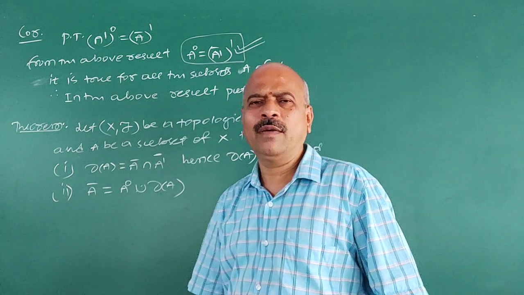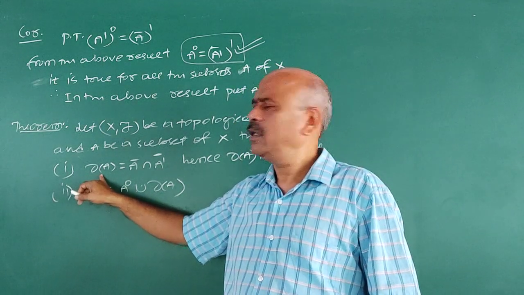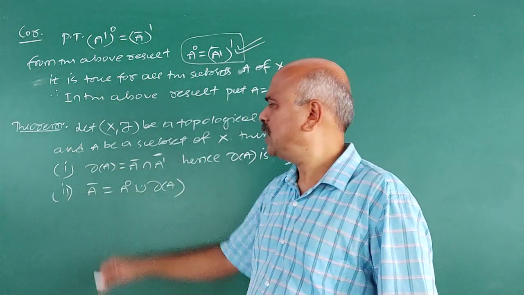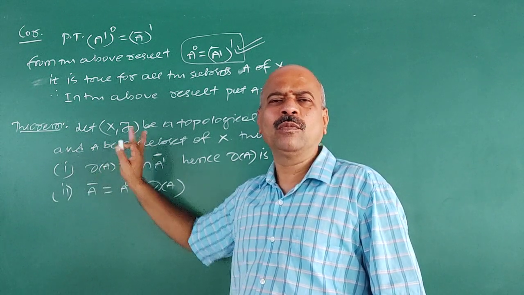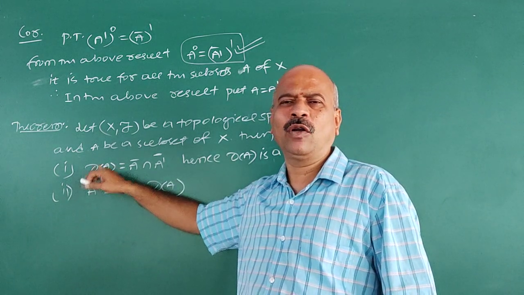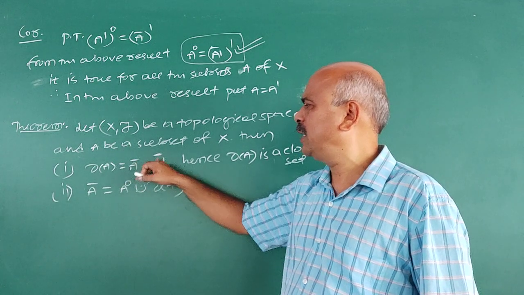What is boundary of A? Boundary of A means it is the set of all points which is neither interior of A nor exterior of A. So boundary of A means it is neither interior point nor exterior point. But boundary of A is given by A closure intersection A dash closure.